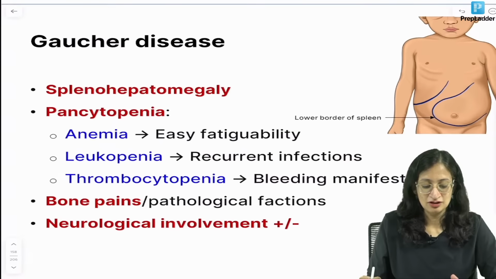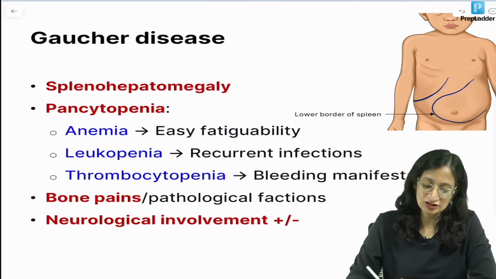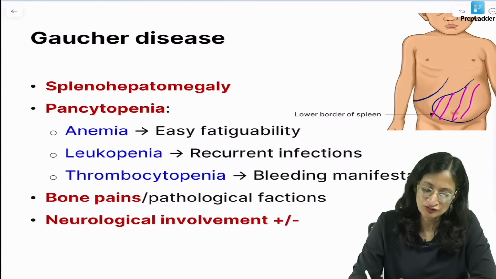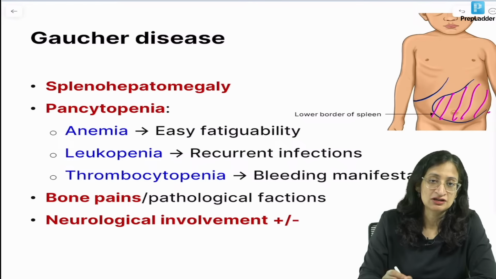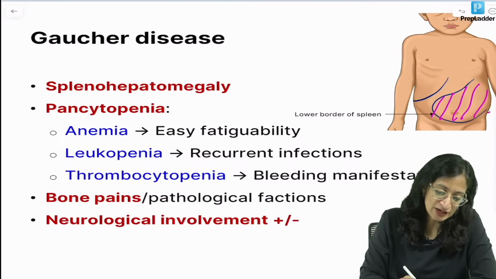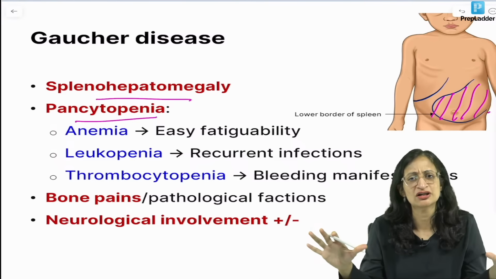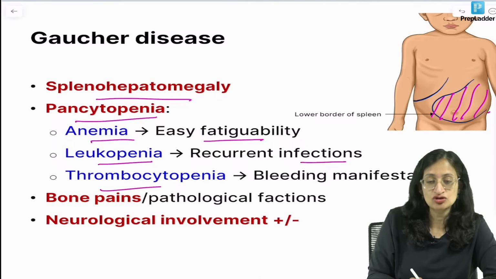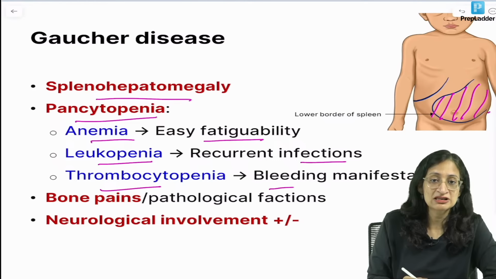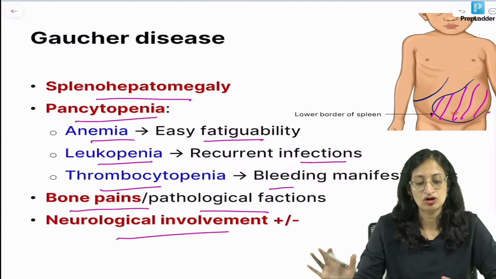Okay. Gaucher disease, very important, many times INI-CET questions have come. So, there is a huge spleen, it is one of the causes of huge splenomegaly. Thalassemia major is another cause. So, splenohepatomegaly, juvenile CML is another one. So, splenohepatomegaly is there, there is pancytopenia because Gaucher cells are going to go and infiltrate everywhere. So, because of anemia, easy fatigability, leukopenia, infections, thrombocytopenia, bleeding. Bone pains can be there, pathological fractures can be there and neurological involvement may or may not be there.